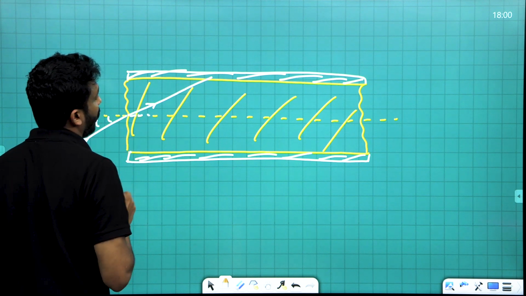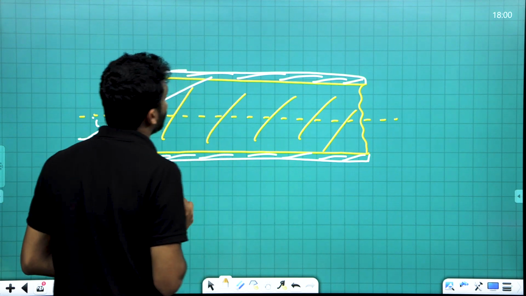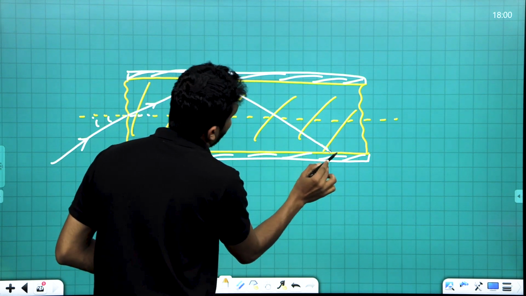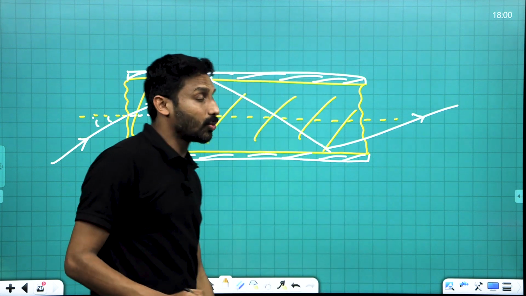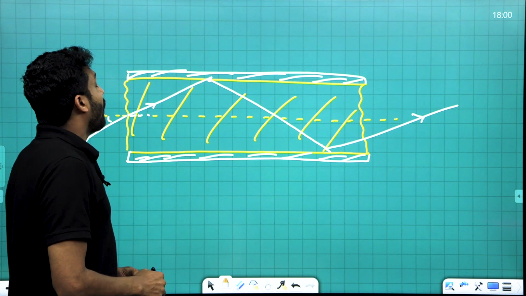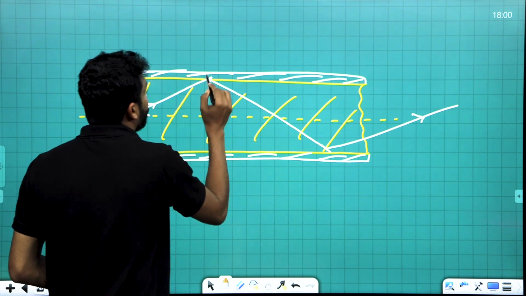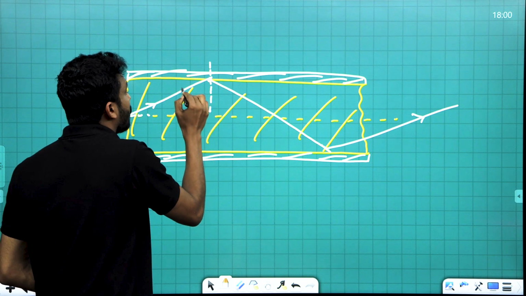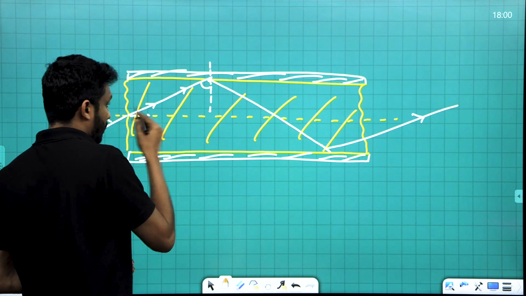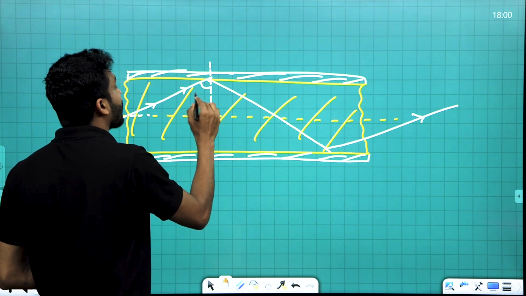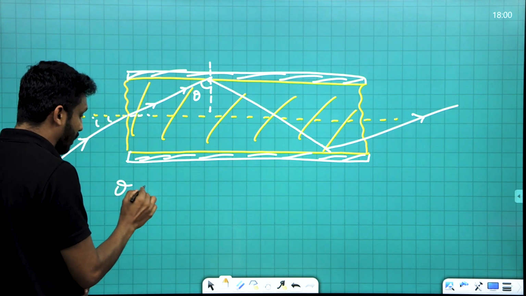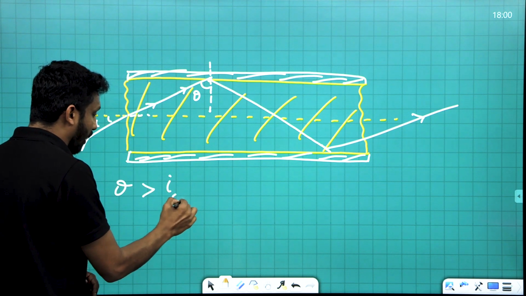Understood? Okay. Now here it suffers total internal reflection, like this. This is the situation we studied. Clear? Then this angle here, I may write this as theta. This angle should be greater than the critical angle. For total internal reflection to take place, theta should be greater than the critical angle IC.